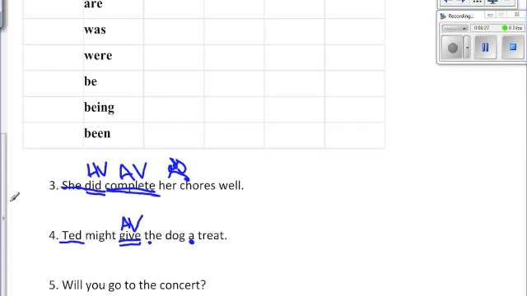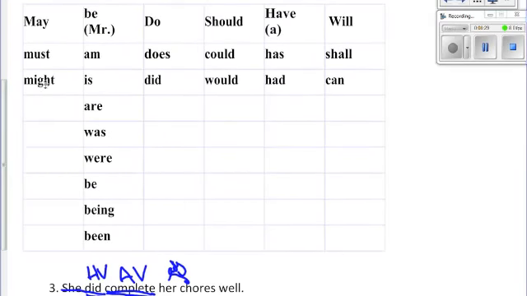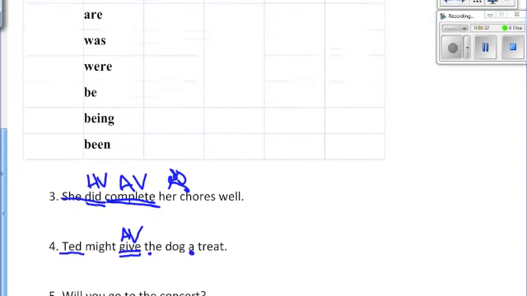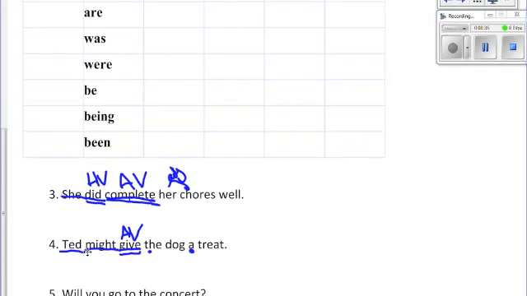Well, if we look up at our chart, we can see the word might under may, so we know it's a helping verb. We can label it helping verb because of that. But we can also think, well, it comes before another verb, so it has to be helping. Here, look over to the side. If you ever have a sentence with one verb, there is no way it could be helping. If you have a sentence with two or more verbs, then always the verb that comes before another verb is a helping verb, always. Okay?